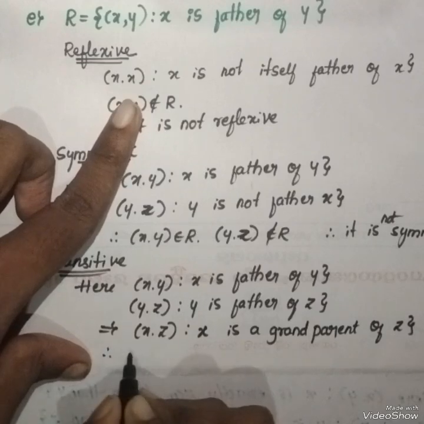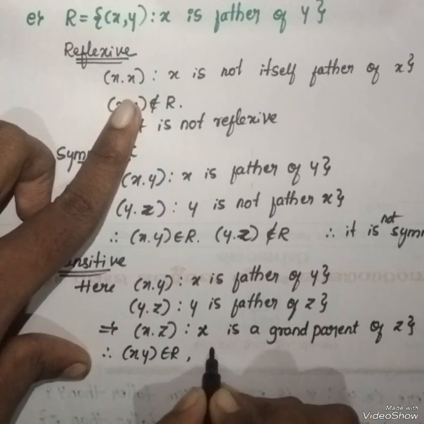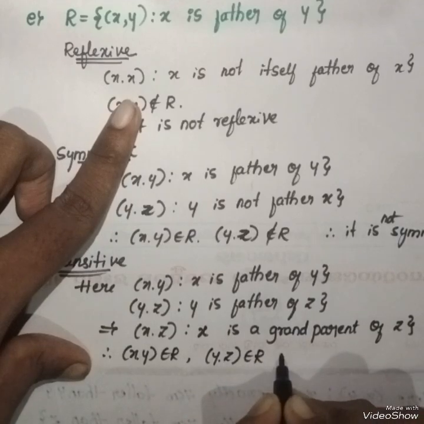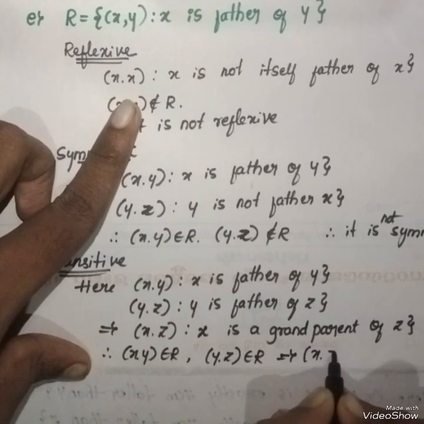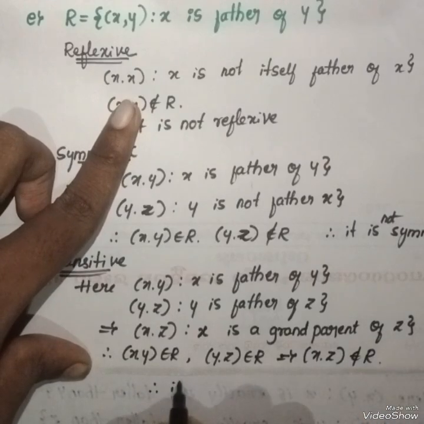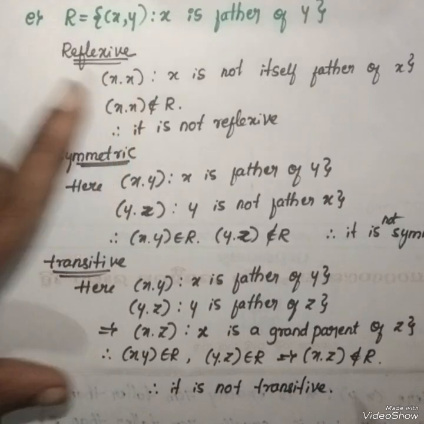Therefore, x comma y belongs to R, y comma z belongs to R, but x comma z does not belong to R. Therefore, it is not transitive.